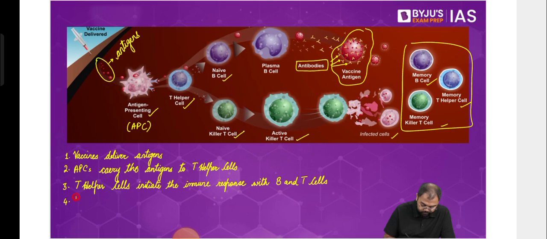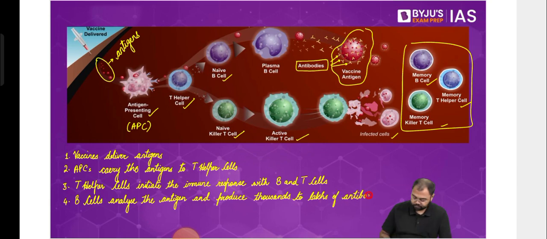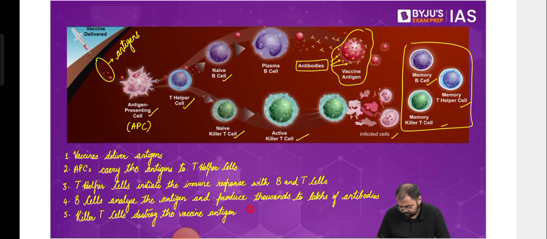B cells analyze the antigen and produce thousands to lakhs of antibodies. Next, killer T cells destroy the vaccine antigen surrounded by the antibodies. So this is basically what will be done, right?